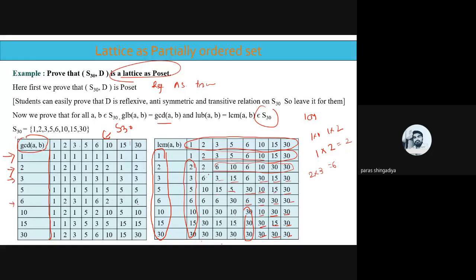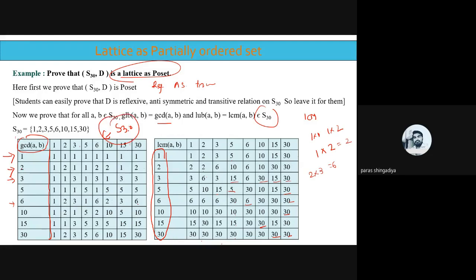Clear? So now check the answer of each box. It should be a part of S30 again. Whatever the answer is, it should be a value from S30. Okay, so there is no such value in any box which is not a part of S30. So clearly it belongs to S30. So we can say that the LCM of any value of AB also belongs to S30. That is also part of S30. Okay, so the condition is verified. The GLB of AB and the LUB of AB both belong to the set again.